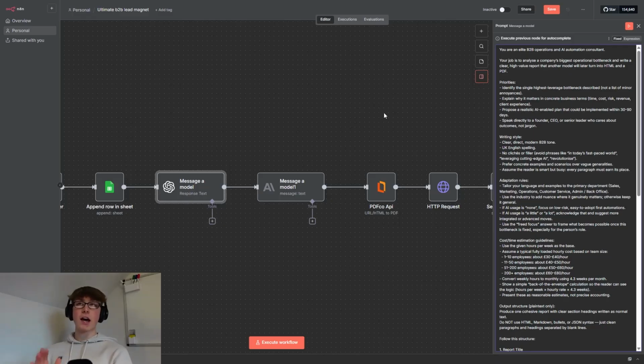Now, in my case, I have written a prompt to basically get OpenAI to analyze the bottleneck, but you can do this for absolutely anything. If you're struggling to think of an idea or a pain point that you could try to solve with this tool, there are 2 ways you can go about this.